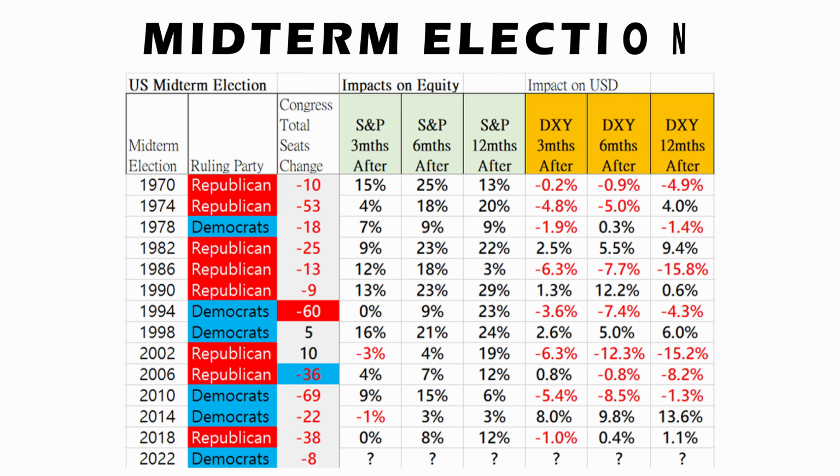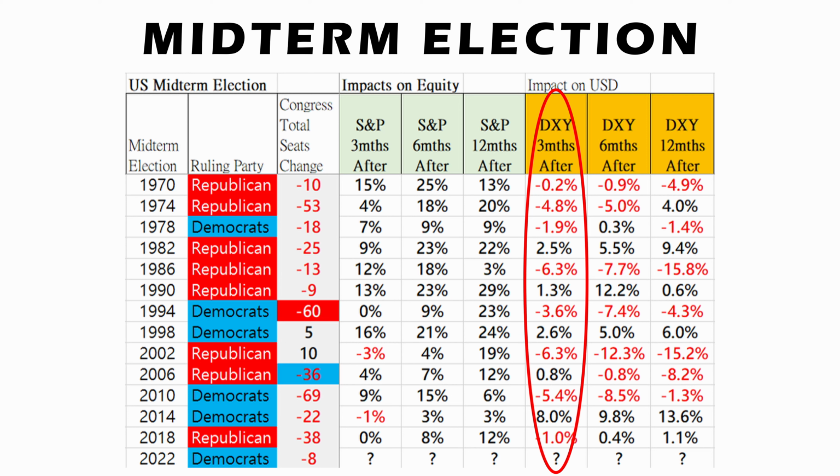As to the midterm election, Biden's administration lost control of the House of Representatives to the Republican Party. Although it was only a slight loss, there is no expected red wave. Biden's government will face more difficulties in implementing policy. From the table we showed last time, we found that it will be positive for the equity markets, as less uncertainties are foreseen. Interestingly, DXY, the US dollar index, is also found dropping in most cases, 8 out of the 13 times, in the following 3 months.